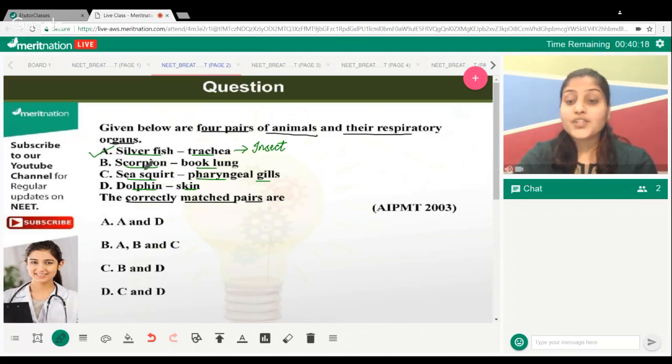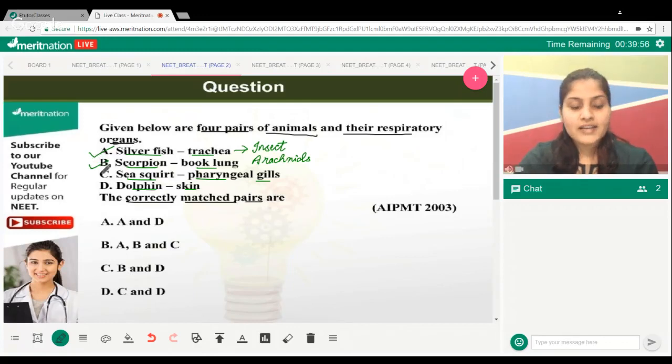Scorpion is an arachnid arthropod. And arachnids, including your spiders, have book lungs. These guys are blessed with books in their lungs. Something like that. No, it's the arrangement of the organ that appears like the pages of a book.